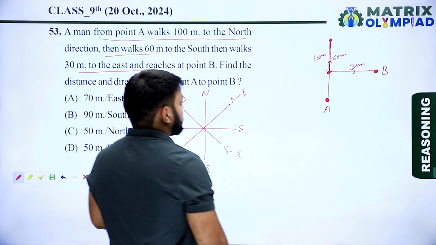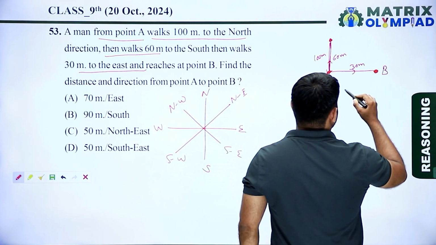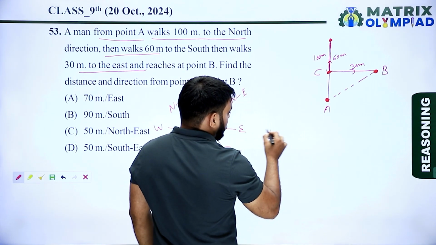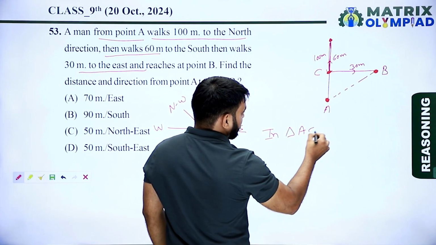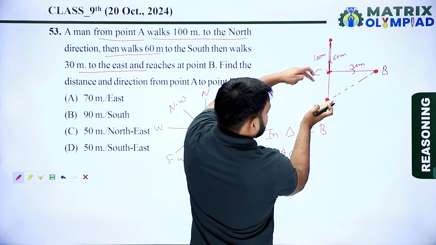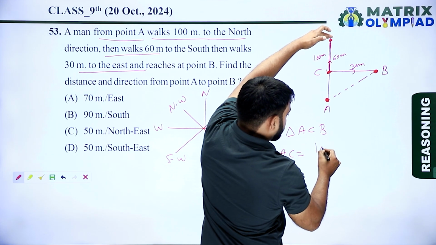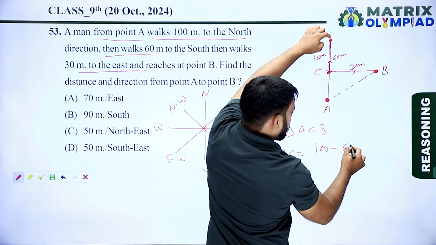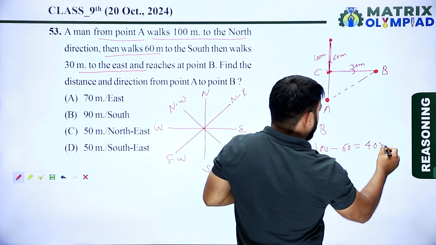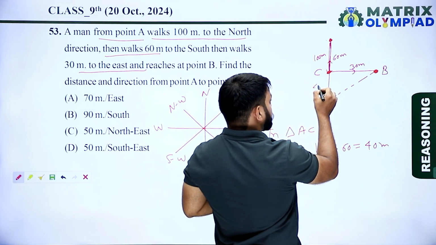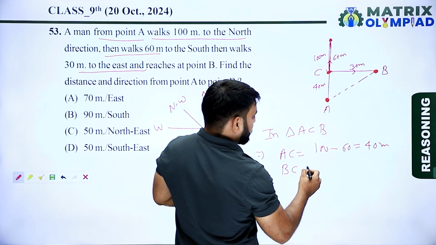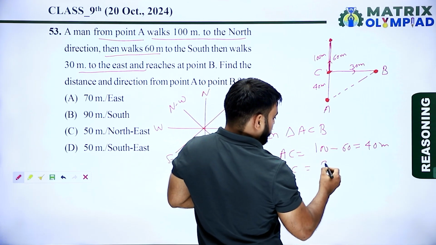Now find the distance between A and B. Let's suppose this point is C. In right angle triangle ACB, AC is equal to the total 100 minus the covered distance 60. 100 minus 60 means 40 meter. So the distance between A and C is 40 meter, and the distance between B and C is 30 meter.